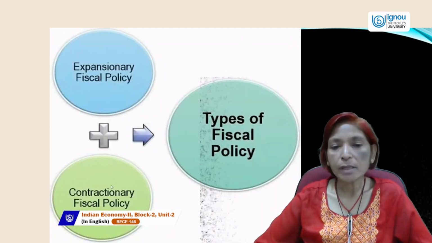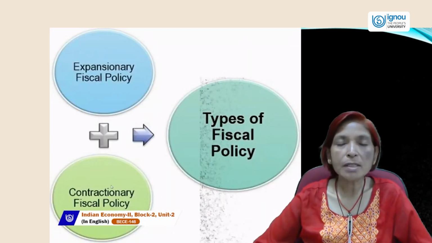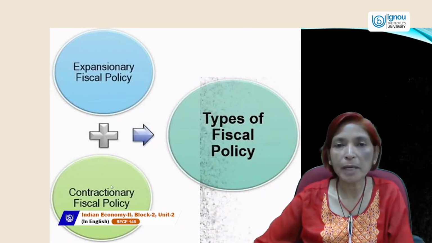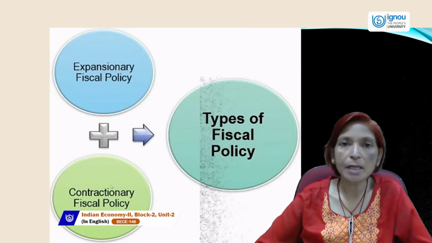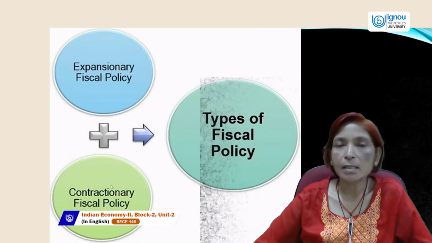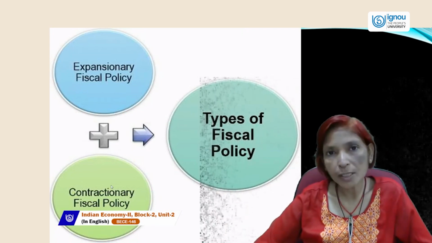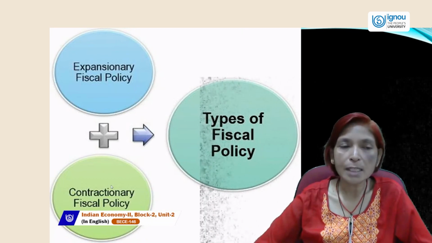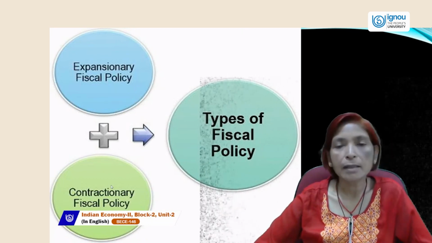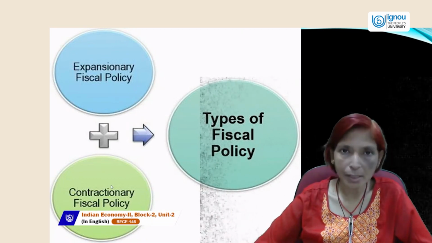Next is types of fiscal policy. Fiscal policies are basically of two types, just the same as monetary policy. Monetary policy also has two types, one is expansionary and the other is contractionary. Same as that, fiscal policy has two types: one is expansionary fiscal policy and the other is contractionary fiscal policy.